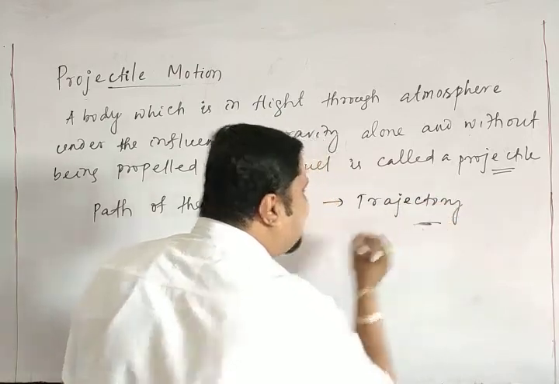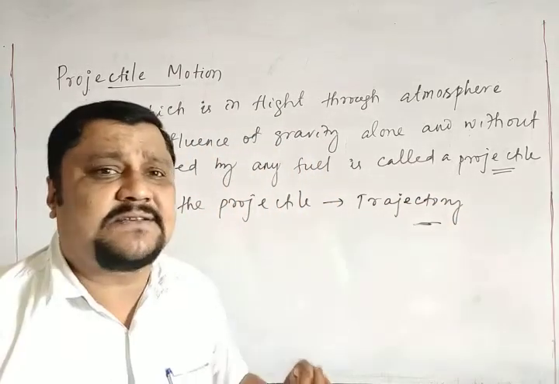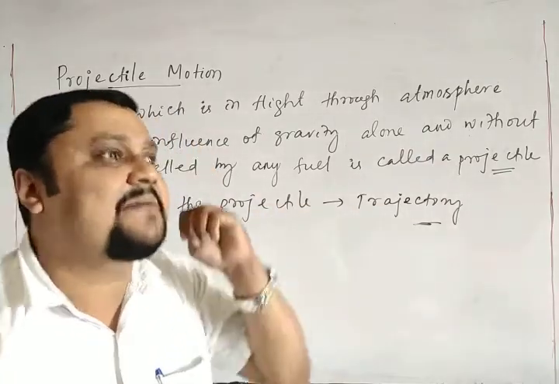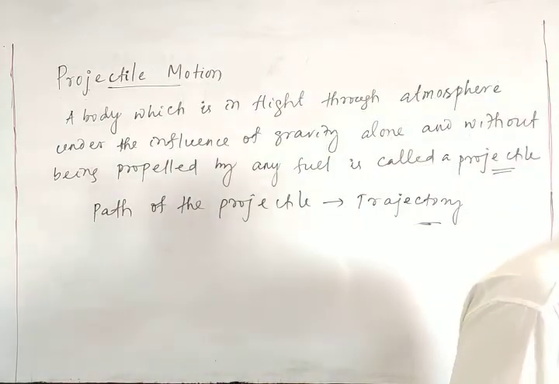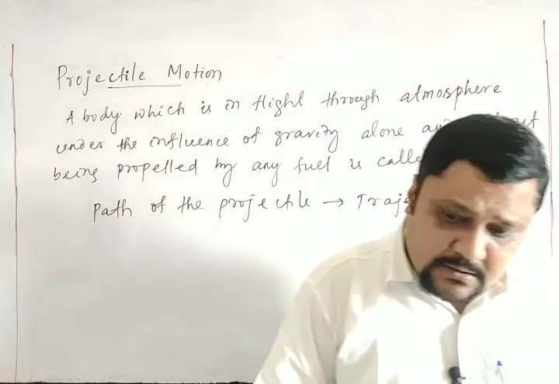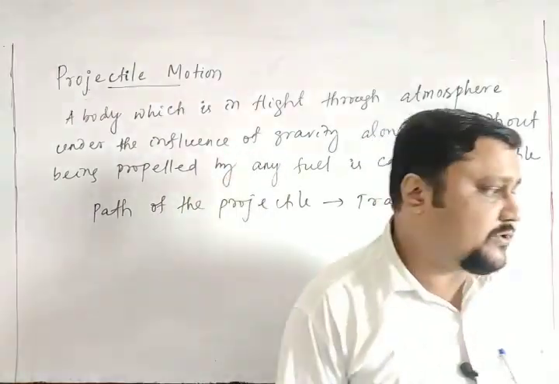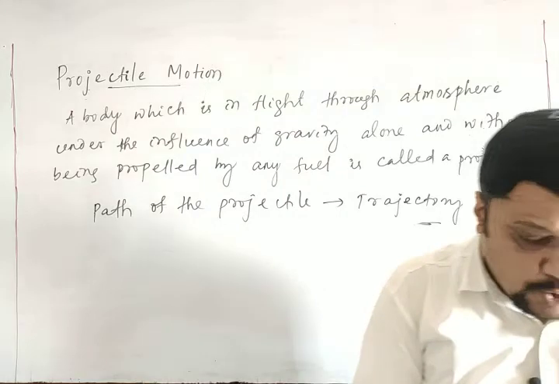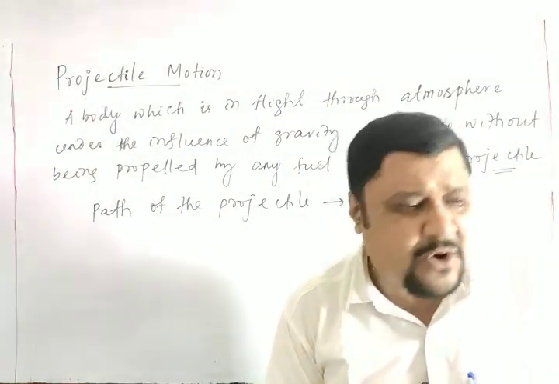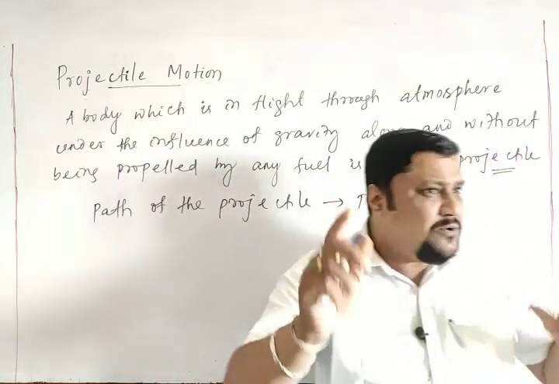That path is called a trajectory. We do not use the term path, we say trajectory. The trajectory of the projectile means the path of the projectile. You will understand that. And projectile motion is a two-dimensional motion. Okay. So now the most important thing is that when we consider the motion of a projectile,